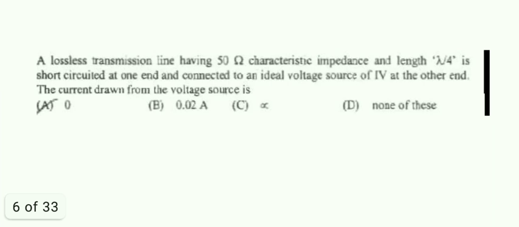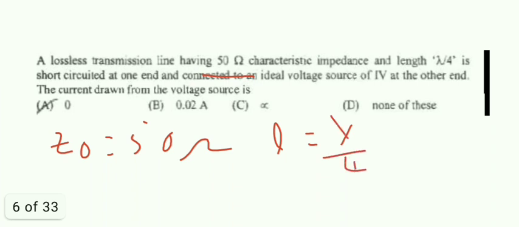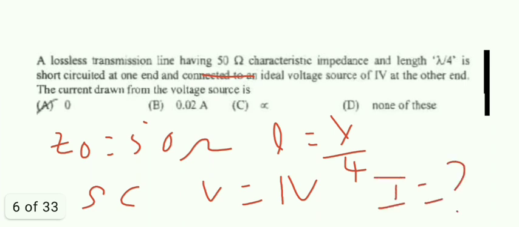It is having a characteristic impedance Z0, Z0 is equal to 50 ohm, length lambda by 4, and short circuit at one end, ideal voltage source of 1 volt, that is one end is shorted and another end is working. What they ask is the current from the voltage source.